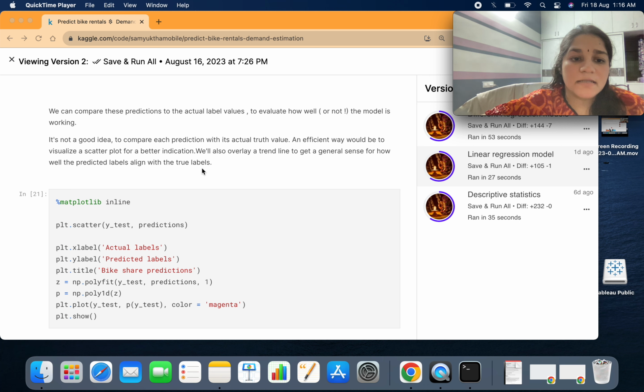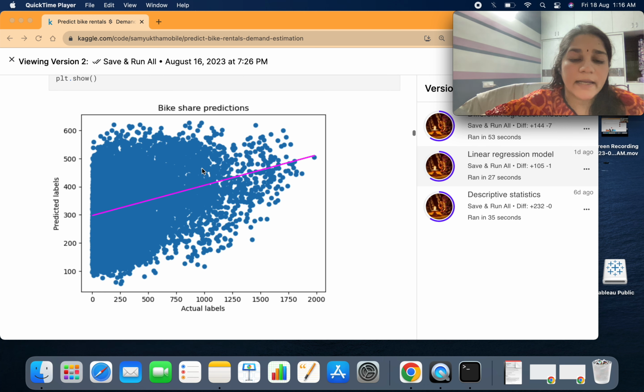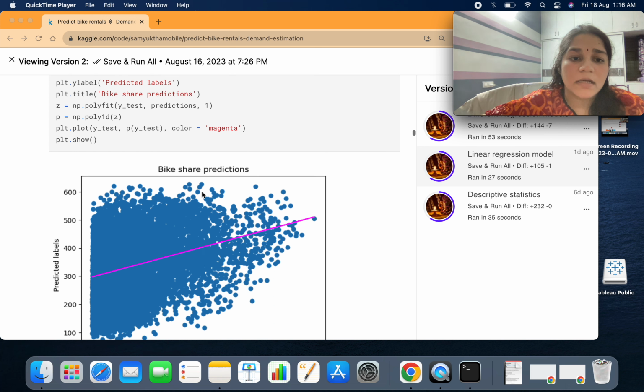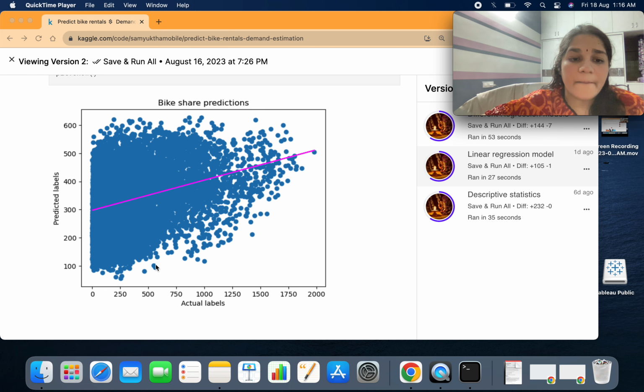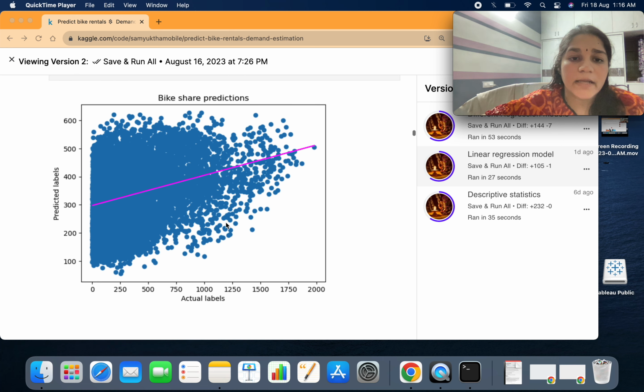So if we calculate the results, then I can use a scatter plot. This is my regression line and this is my scatter plot, where I see the actual and the predicted values. I know there is an intersection, but you can also see that the predicted bike rentals had values even up to 4,000, and most values were between 250 and 1,000.